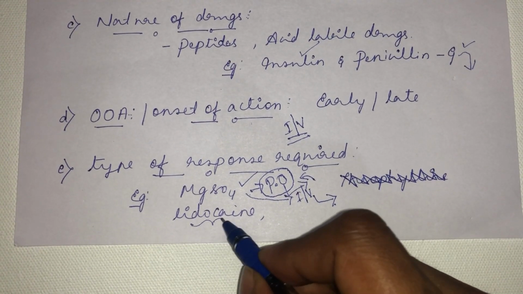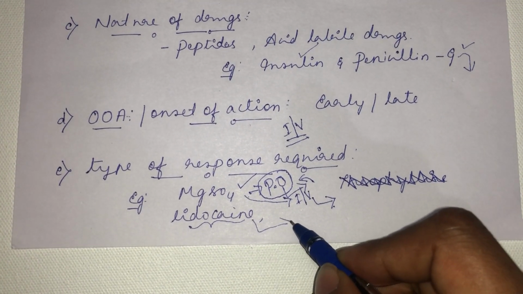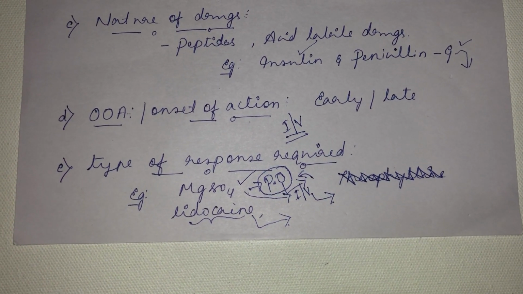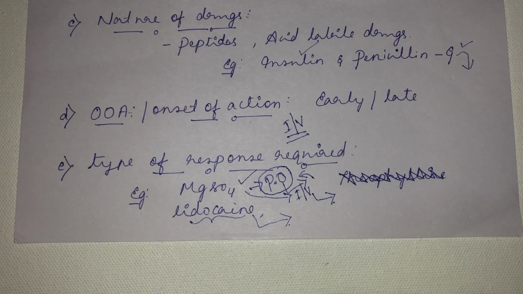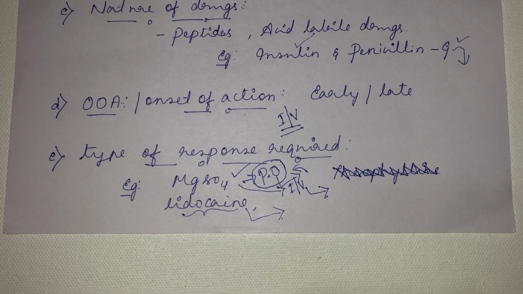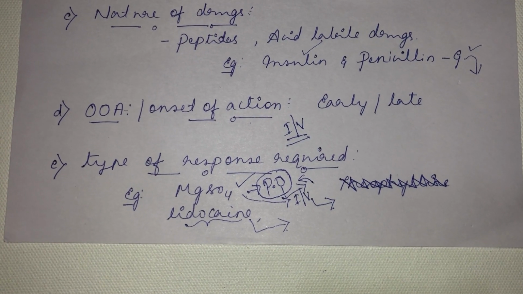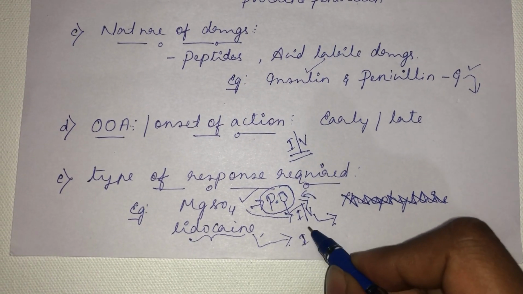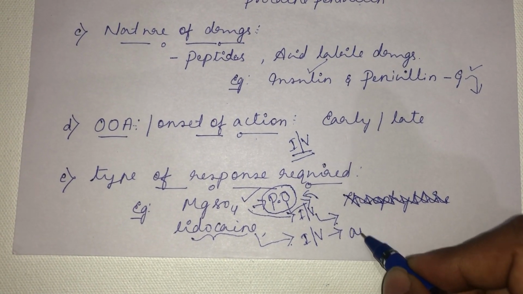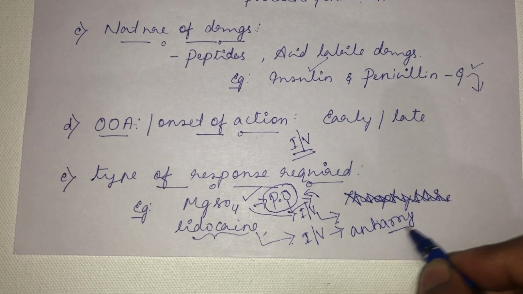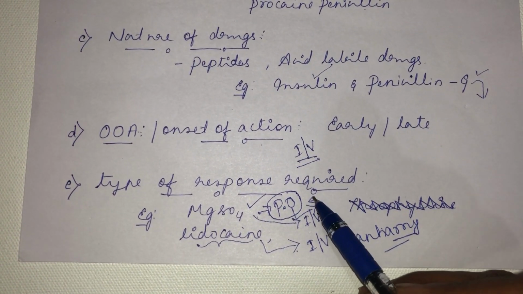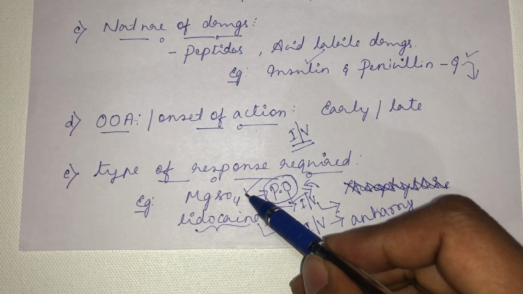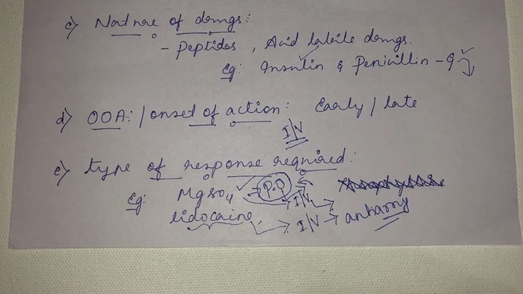The same thing holds good for lidocaine. See, lidocaine, if you use it through local route, if you inject it in the intradermal route or only locally, it will lead to local anesthesia. The same lidocaine, if you give it through intravenous route, it is having antiarrhythmic action. So it's the type of response required. Depending upon the type of response we require, the drugs will be given through the different routes of drug administration.